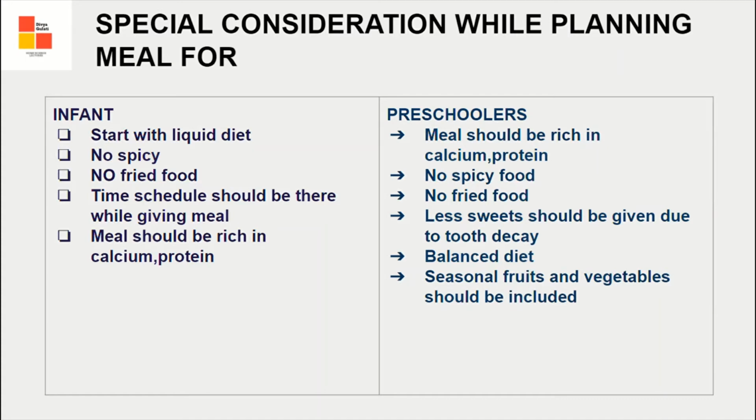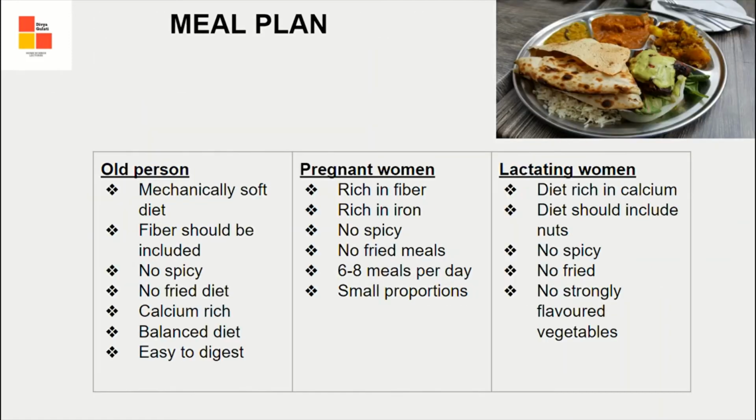Preschoolers are the age group 3 to 6 years. So meals should be rich in calcium and protein for their growth and development. No spicy food, no fried food should be given. Less sweet should be given because of tooth decay. A balanced diet that includes seasonal fruits and vegetables should be given.